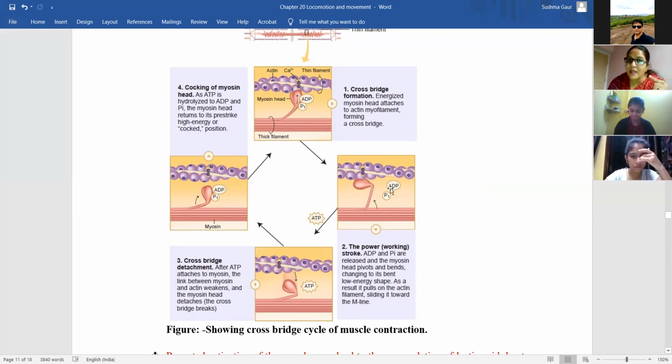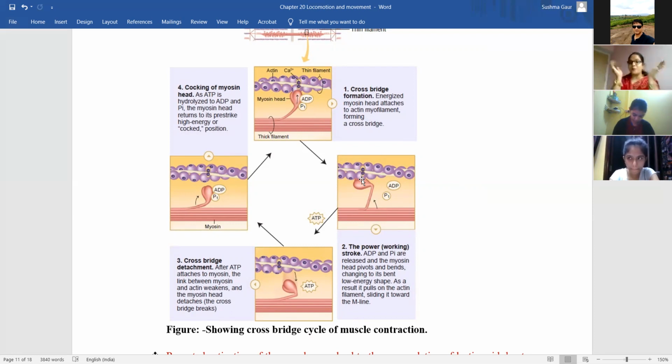The ADP and the inorganic phosphate is released from the myosin. So the myosin head jo hai, it will tilt, and what it does, it drags the actin towards the center of the myosin. So this is the myosin fiber. This is the myosin head. It is bind to actin, and it will pull the actin towards the center of the myosin.